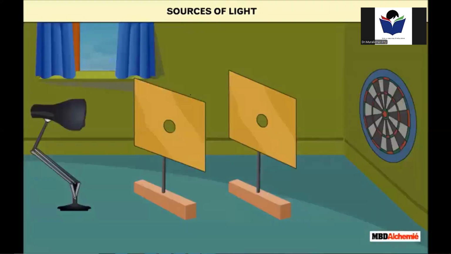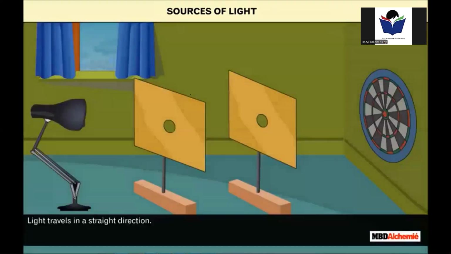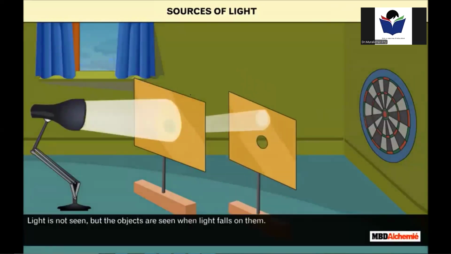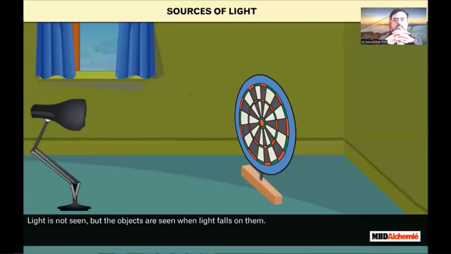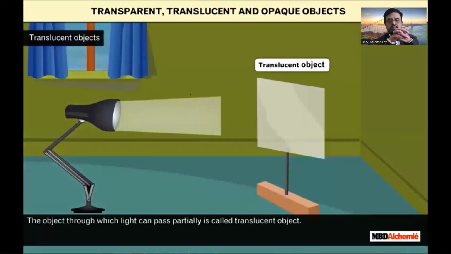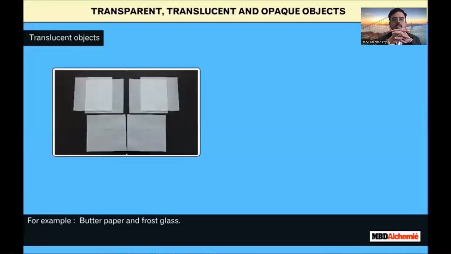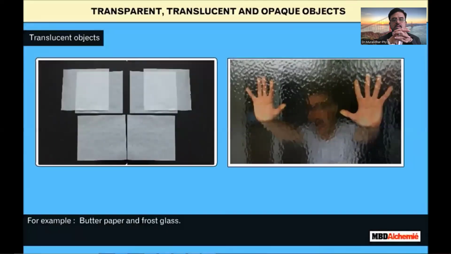Let us learn some properties of light. Light travels in a straight direction. Light is not seen, but the objects are seen when light falls on them. The object through which light can pass partially is called translucent objects. For example, butter paper and frost glass.